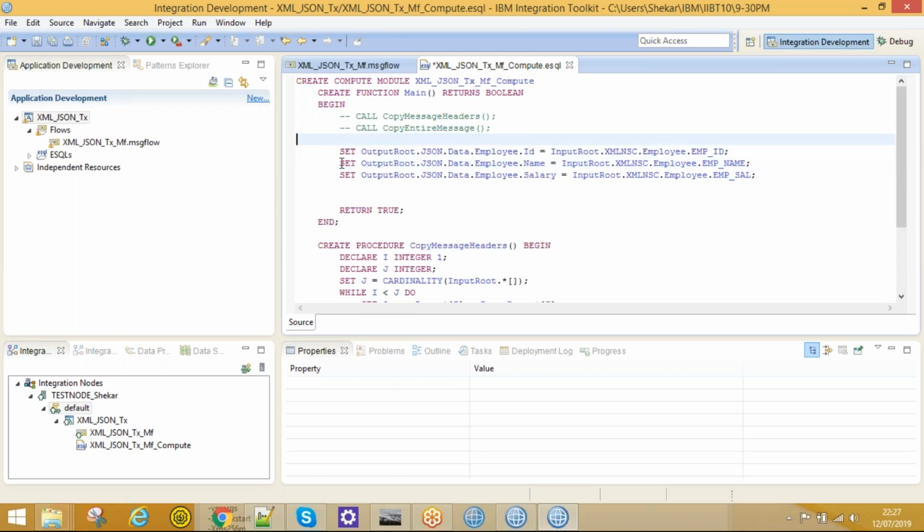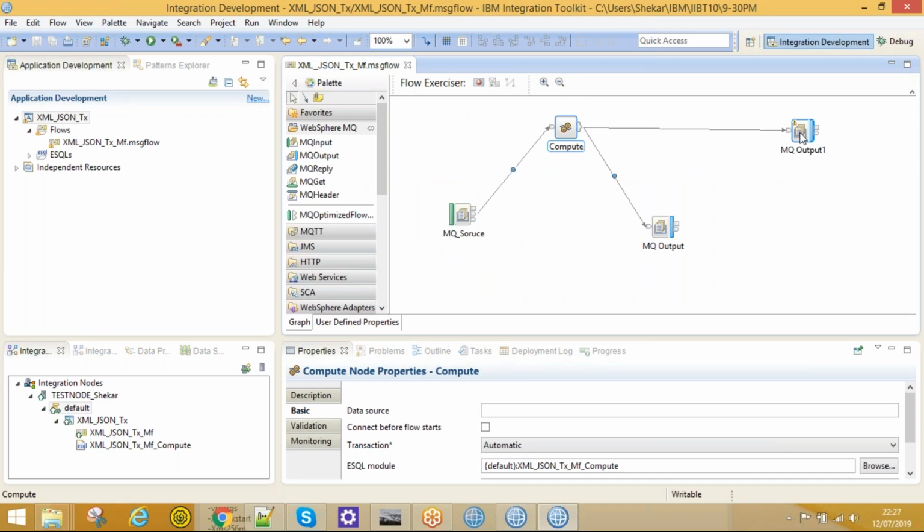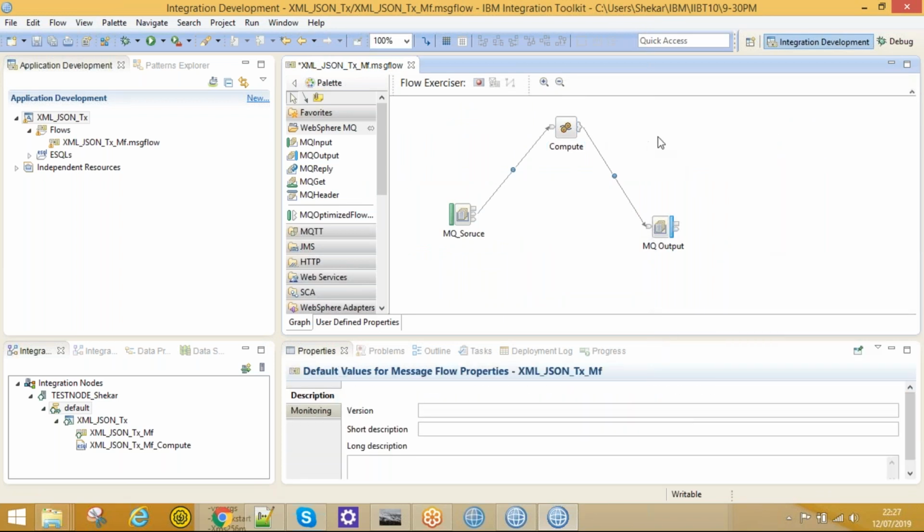Now let's do vice versa. Let's do the transform from JSON to the XML. So let me create that as well. Now it is simple, we just need to change the input route to output route. I will show you how to do that. For the time being, I'm deleting this node, so let's save it.